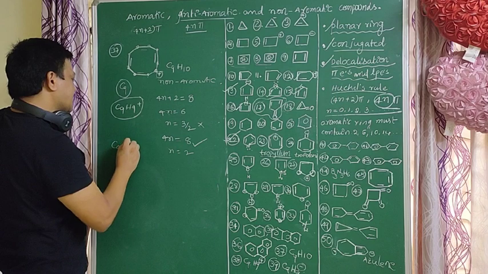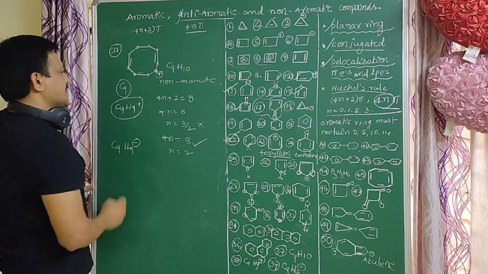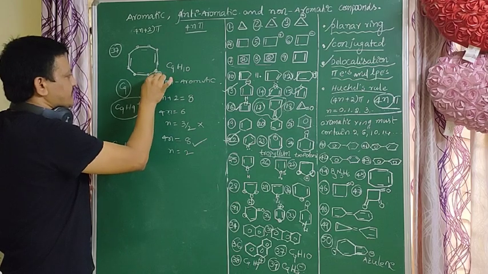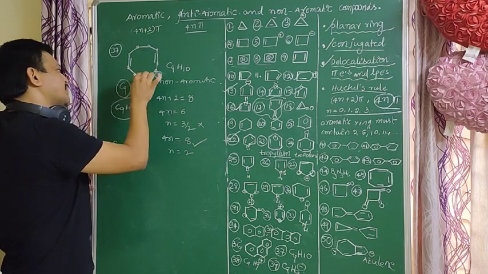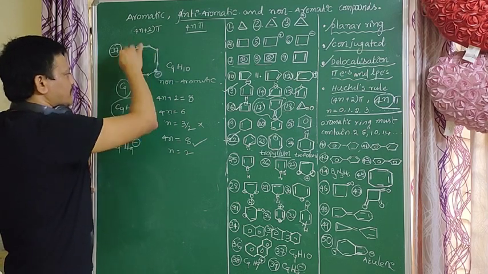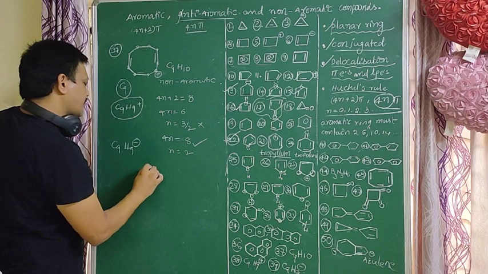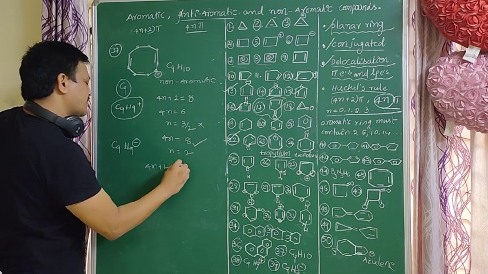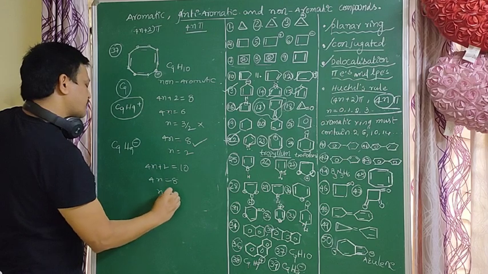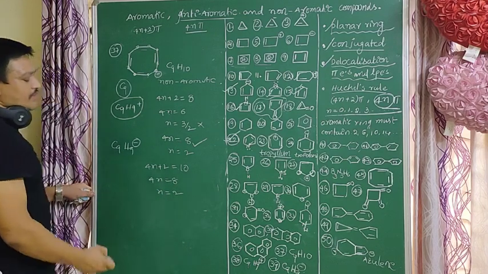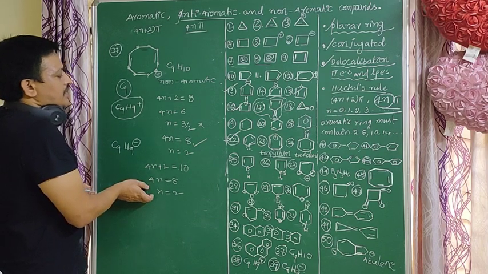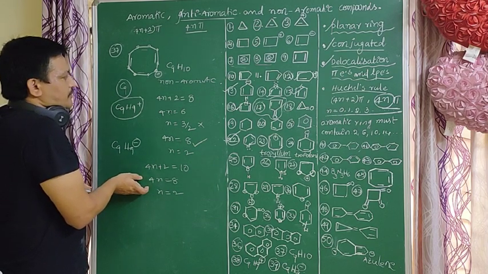Next, C9H9 minus. Here minus is there. Now it is a conjugated system, and the pi electrons are delocalized electrons. This minus is also involved in conjugation. So 4n plus 2 equal to 10, 4n equal to 8, so n equal to 2. It follows the 4n plus 2 pi electrons.